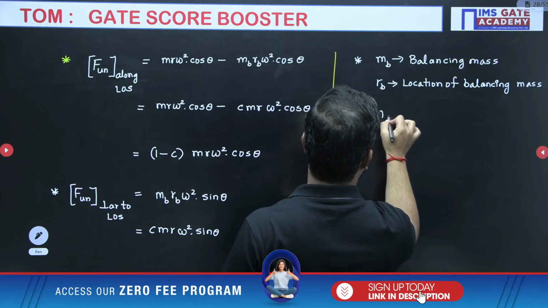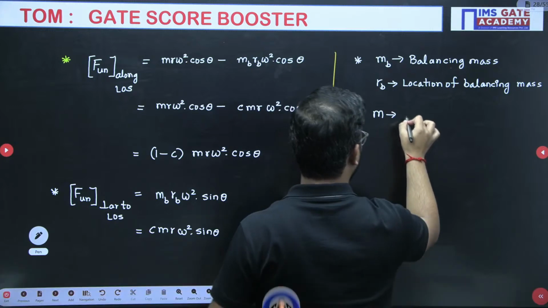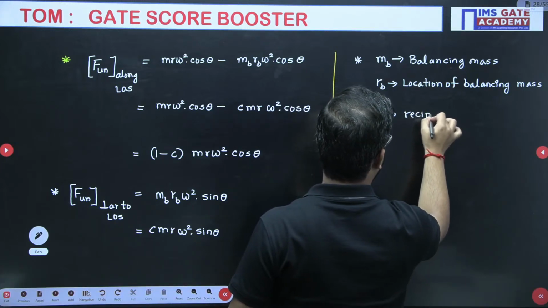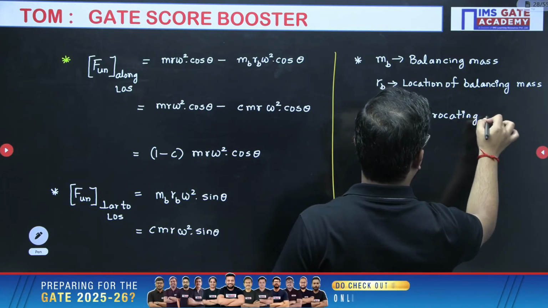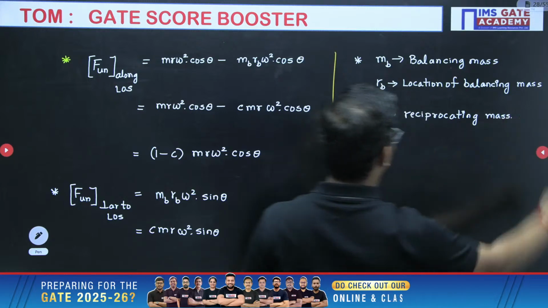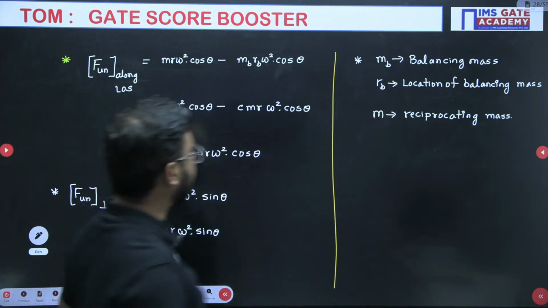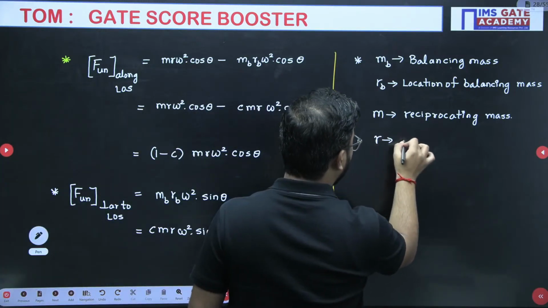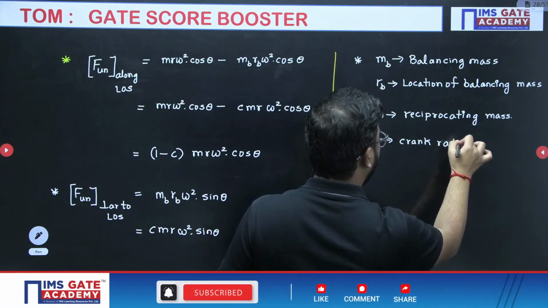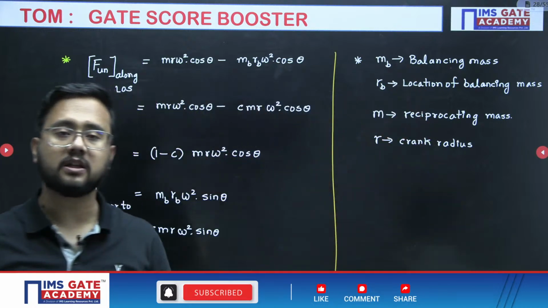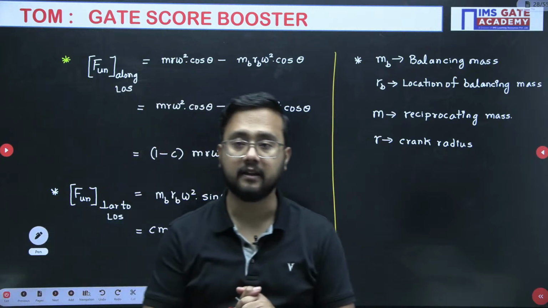M is the reciprocating mass. R is what? The crank radius. In most questions, they will give RB as the crank radius only, but in some questions it might be different also. So we should be aware of the information given in the question, right?